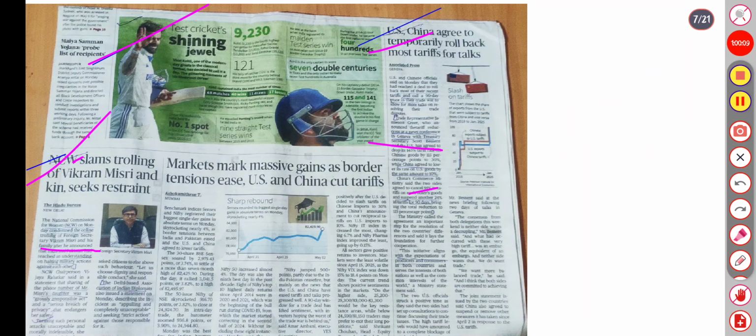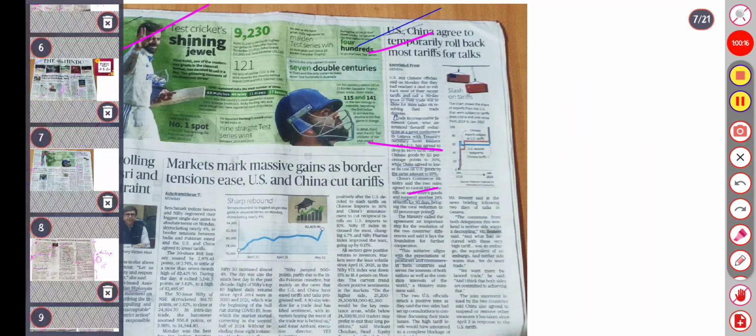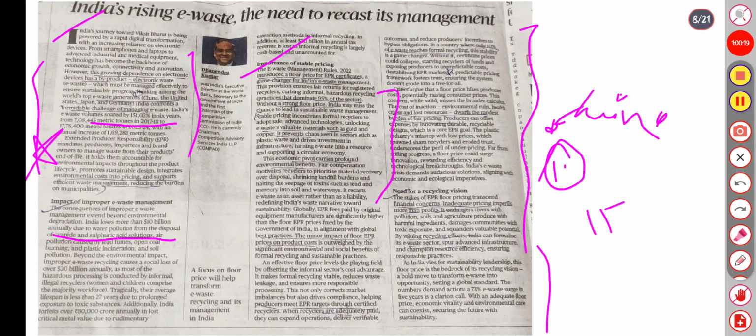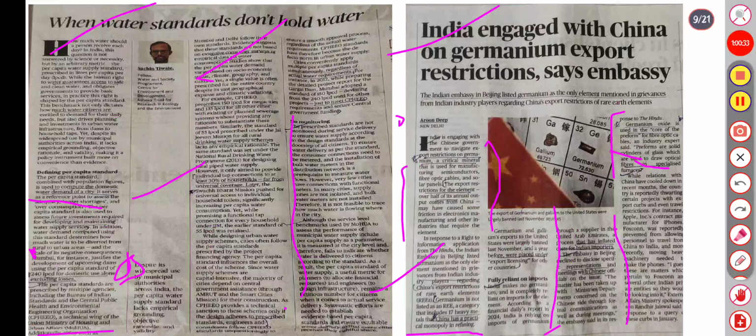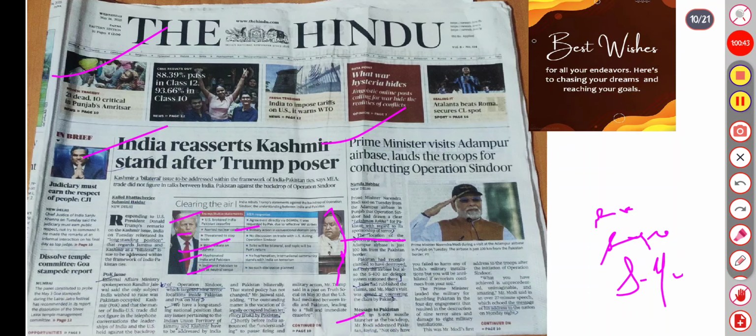Seventh is covering the tariffs and the restraint policies, about India's e-waste, where we have a detailed analysis, and it is very important. Just keep it safe for the future. You can take a screenshot also if you find it important and go through the video also. And in case of China and germanium export restrictions and water standards, India's stand on Kashmir after Trump's remarks.